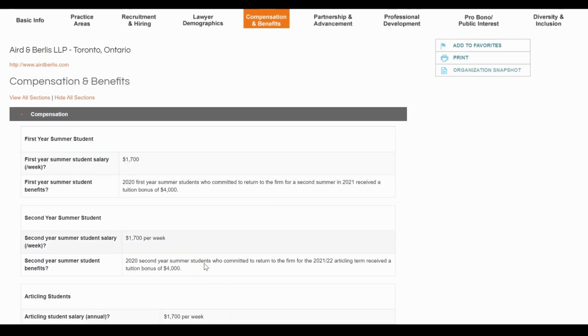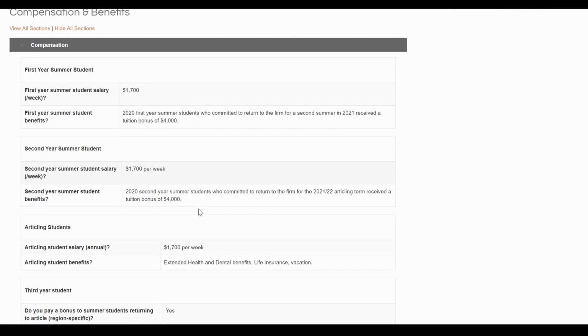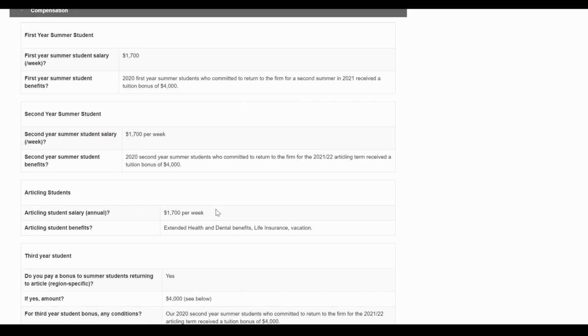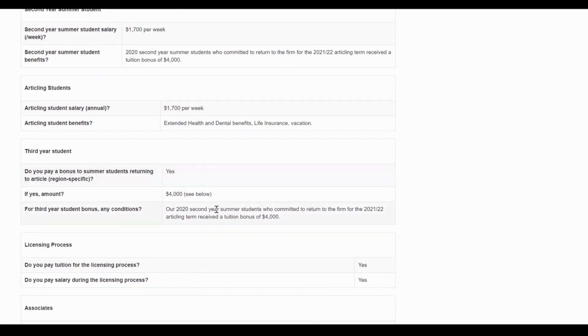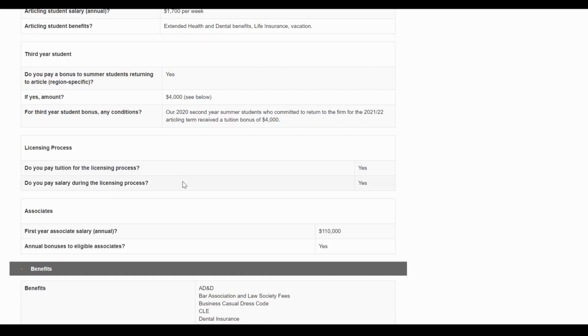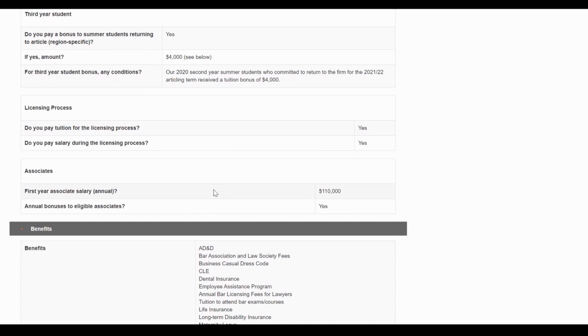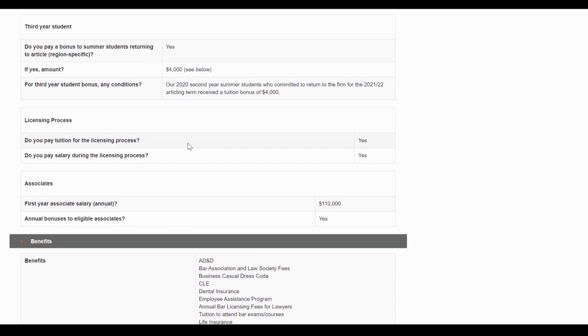Now you can see the salary of a first year summer student and of a second year summer student. You can see the listed benefits. You can see if the firm actually covers your licensing process. Usually some firms pay the 10-day period indicated by the Law Society for you to study for your bar exams. Although you obviously will be studying more than 10 days, this is what the Law Society has prescribed. Many firms pay this amount when you start articling, although most students write their bar exams before they start articling.